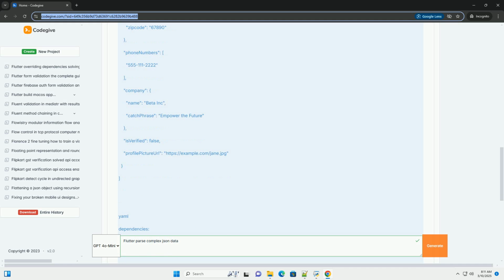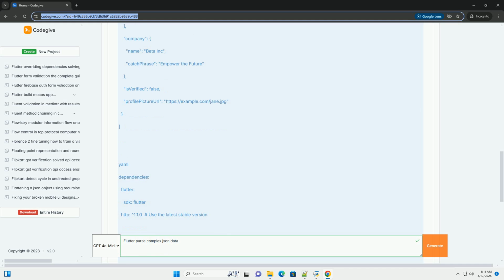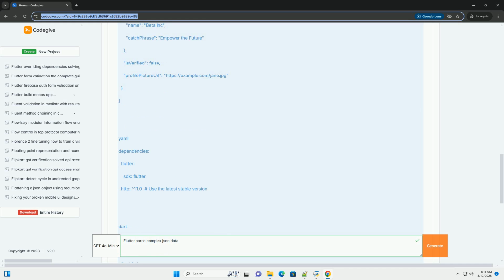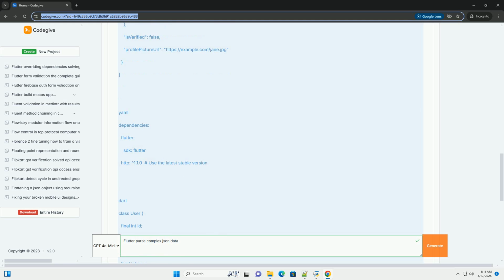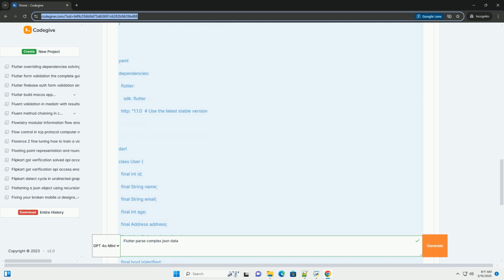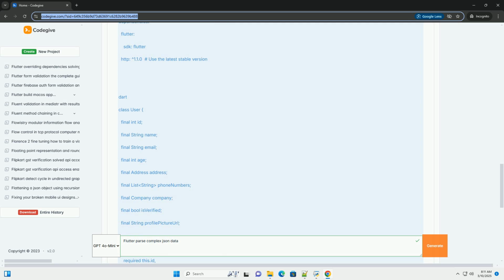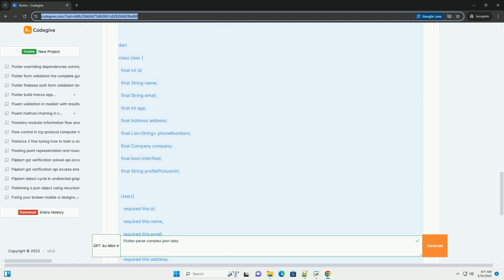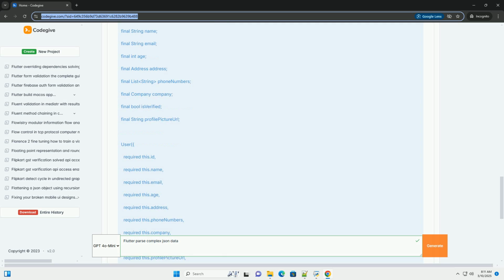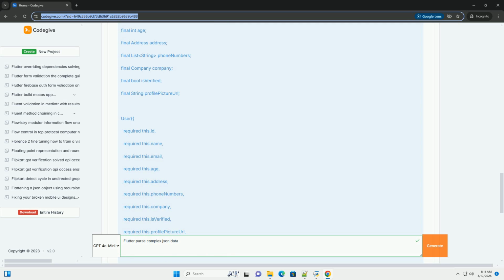JSON, JavaScript Object Notation, is a lightweight data interchange format that is easy for humans to read and write and easy for machines to parse and generate. It's widely used for transmitting data in web applications and APIs. A JSON document can be an object, a collection of key-value pairs, enclosed in curly braces.